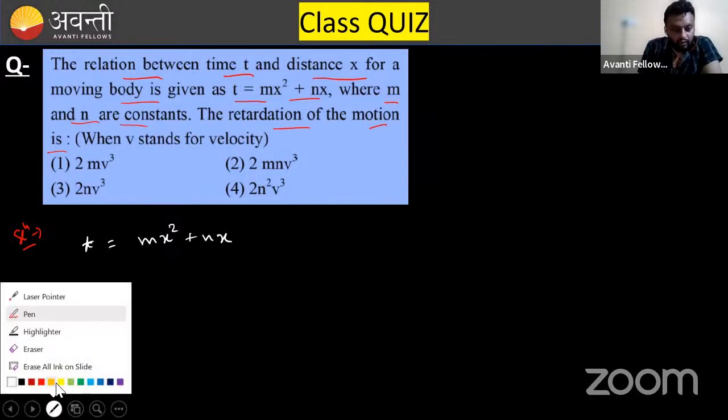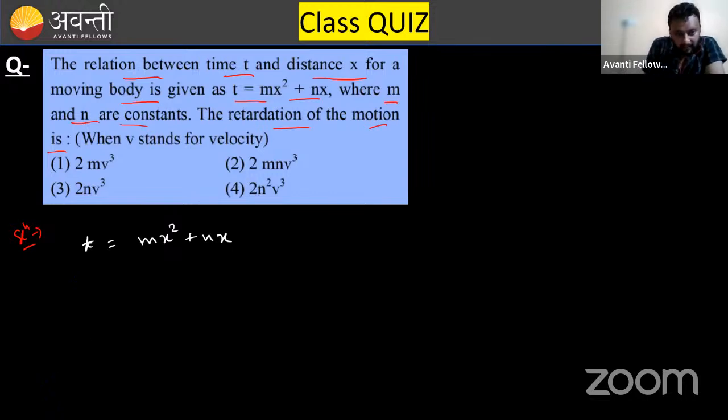So what I am going to do here, I am differentiating it with respect to time. Okay, let's check whether this is correct answer or not.